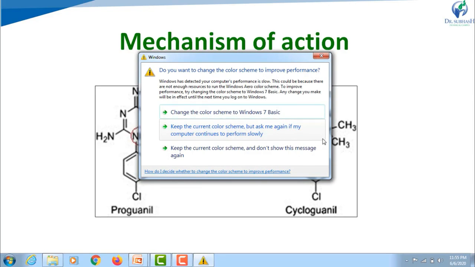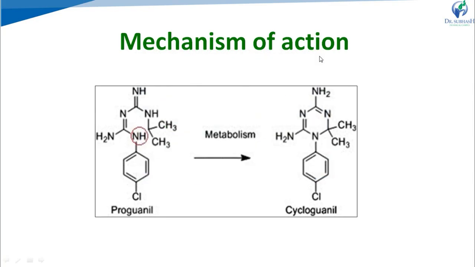Like pyrimethamine, it also inhibits the synthesis of tetrahydrofolic acid by inhibiting the enzyme dihydrofolate reductase. Dihydrofolate reductase enzyme is inhibited by cycloguanil and ultimately inhibits the synthesis of tetrahydrofolic acid. And now when tetrahydrofolic acid is not produced, then synthesis of the protozoal nucleic acids, RNA, DNA, and protozoal protein synthesis will be inhibited and ultimately lead to the death of the protozoal cell.